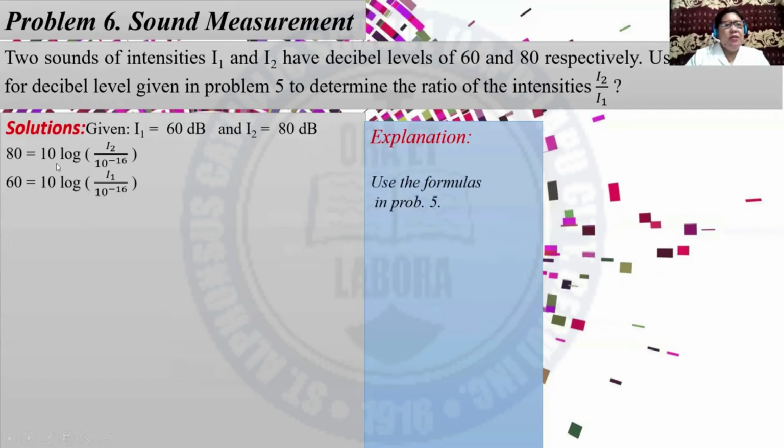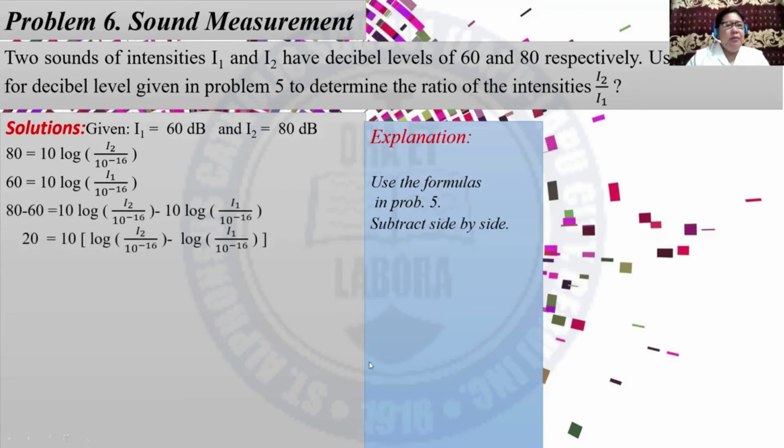So we have 80 is equal to 10 log of the quantity I sub 2 over 10 raised to negative 16, and 60 is equal to 10 log of the quantity I sub 1 over 10 raised to negative 16. And you have to subtract side by side.